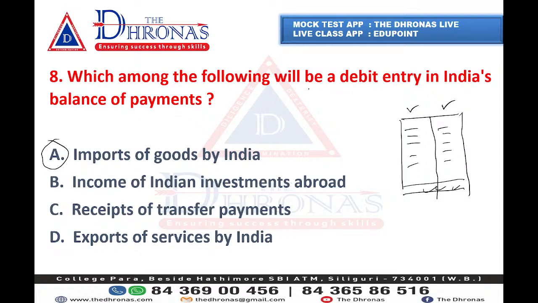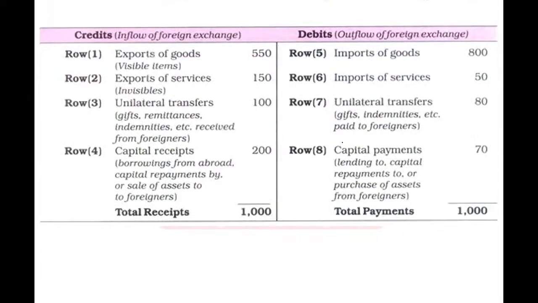Now which among the following will be a debit entry? Obviously, debit entry means the money is going outside India. So by importing, India's money goes towards Western countries or Mediterranean countries in order to import petroleum products. So this clearly denotes that. But we need to have a clear idea.